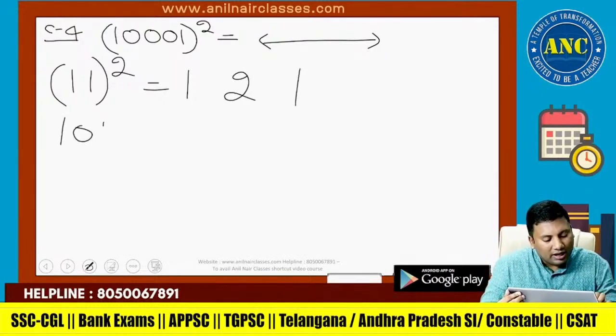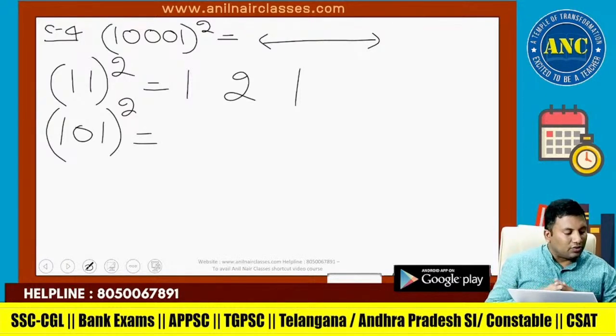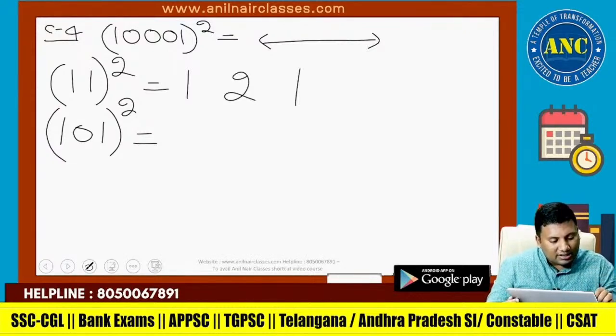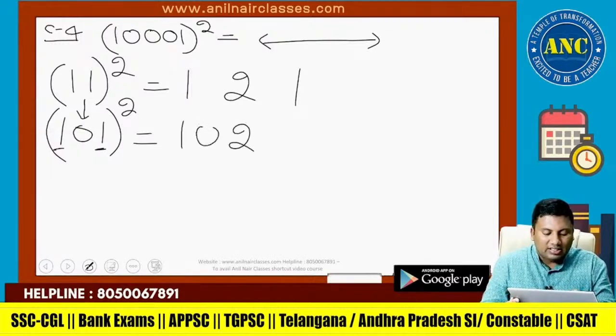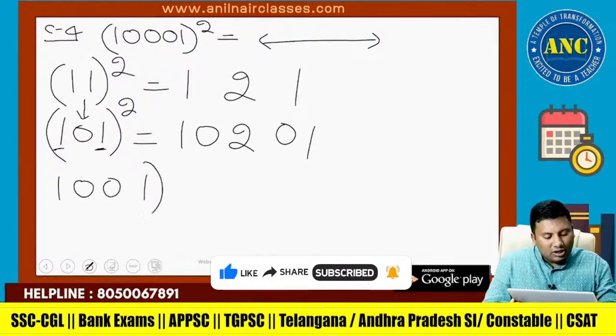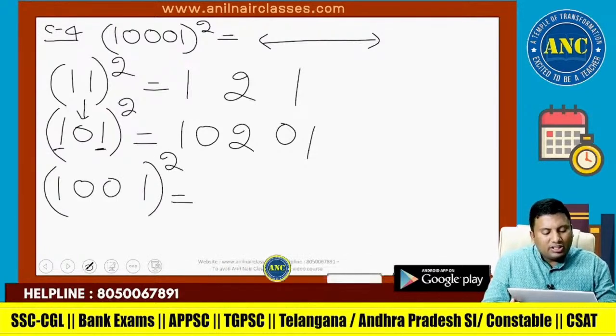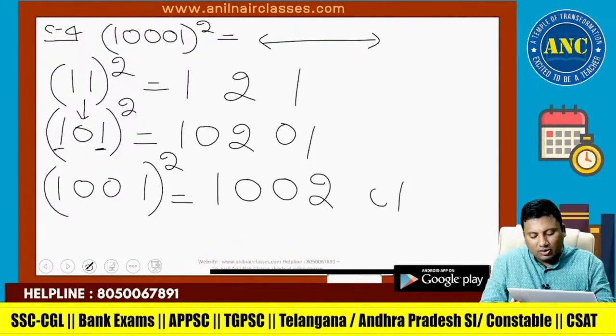Suppose I want 101 square. Listen carefully. 11 square is 121. I want 101 square. If you observe on the left hand side, between the two ones there is a single zero. Between two digits a zero is inserted. If it is 1001 square, between the two digits I insert two zeros.